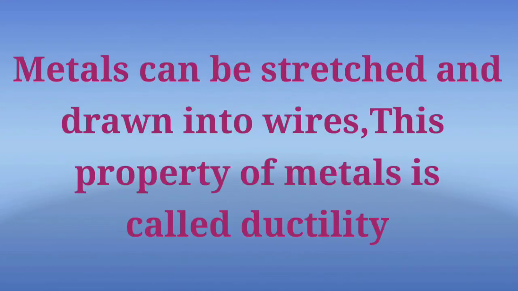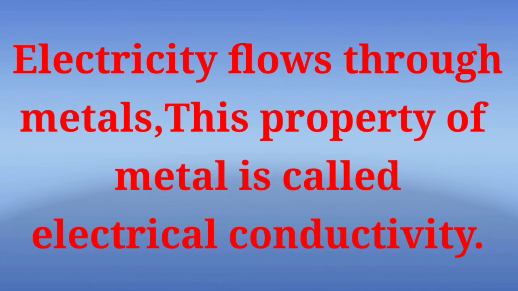Properties of metal. First, ductility. Metals can be stretched and drawn into wires. This property of metal is called ductility. Second, electrical conductivity. Electricity flows through metals. All metals are conductors of electricity to a greater or lesser extent. This property is called electrical conductivity.